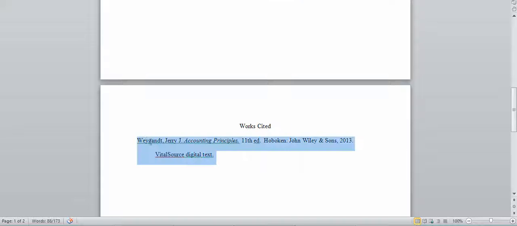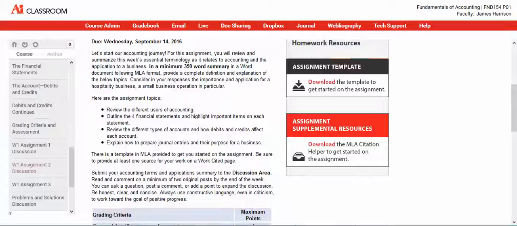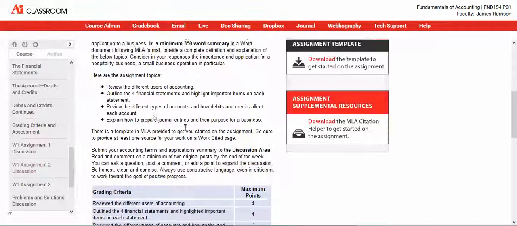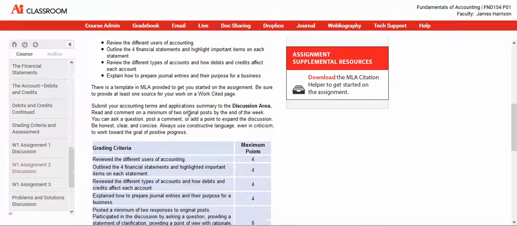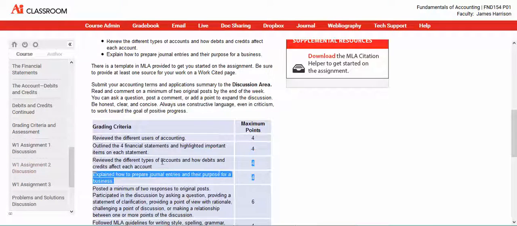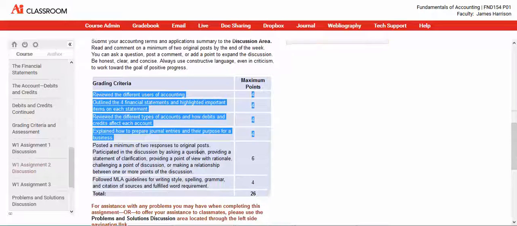Your last paragraph should include this and that, so make sure you actually read that. And it even has the textbook as your source. Please source from the textbook. I'd love to see some page numbers up here from where you guys are sourcing. That's great. So basically, for this assignment, we're going to review the different users of accounting. That's going to be in its own paragraph that we just saw. 4 financial statements all the way down here. There's 4 different topics. Make sure we're reading the rubric in its entirety. So that's going to tell you exactly how to get a perfect score.